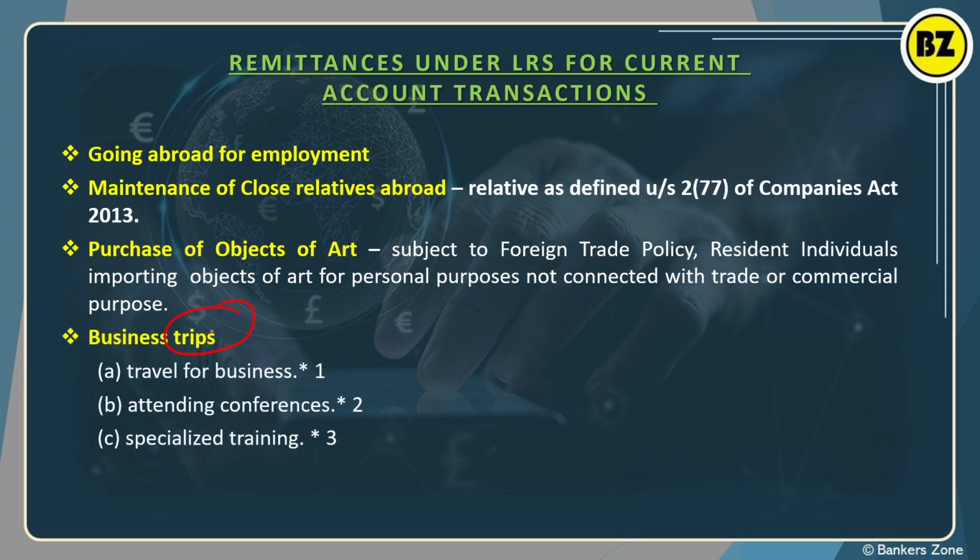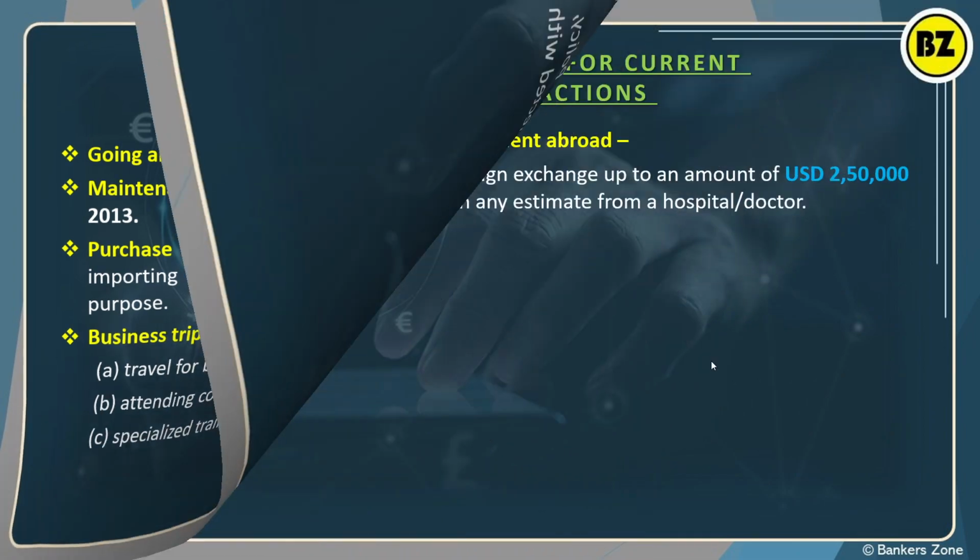If you are going for a business trip, it may be travel for business, attending a conference or special training, in that case also you can use the benefit of the LRS scheme under the current account transaction, right? Very easy.